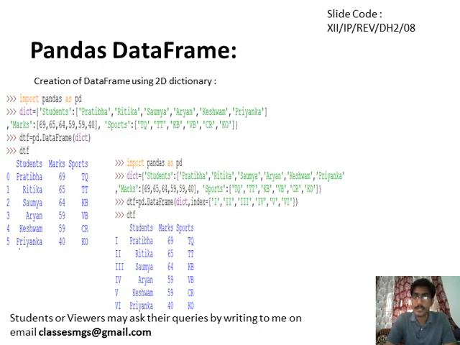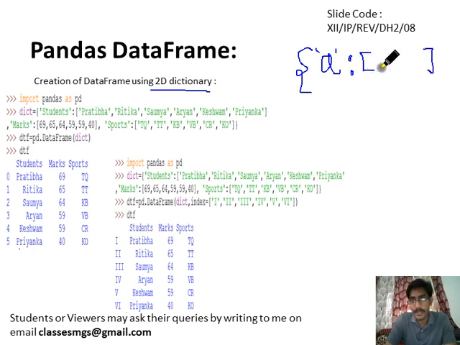Okay, here you will see creating a data frame using a 2D dictionary. A 2D dictionary will look like this. A is, let's suppose, an index, and then we will have a list like 1, 2, 3.